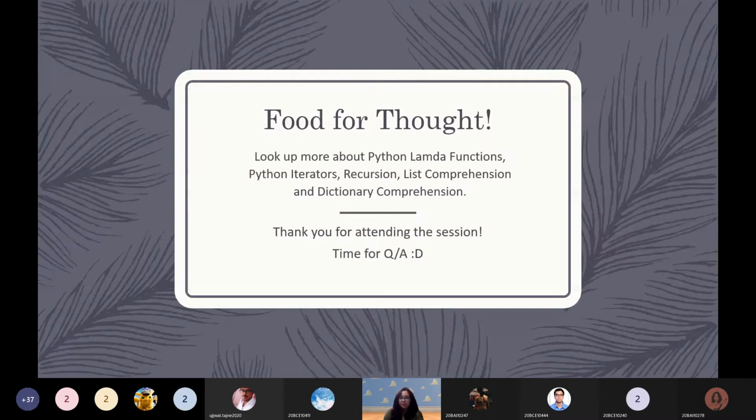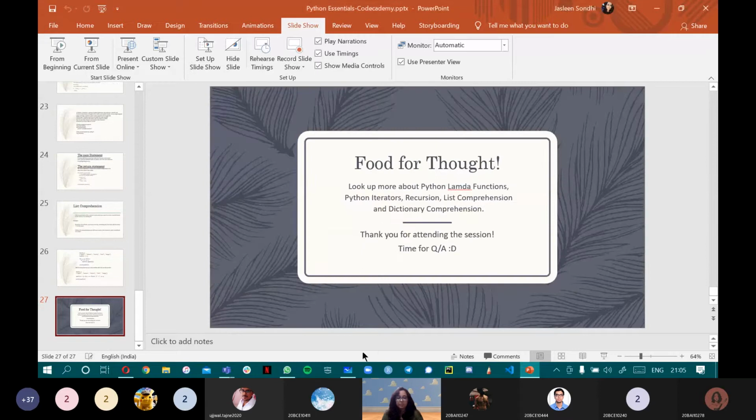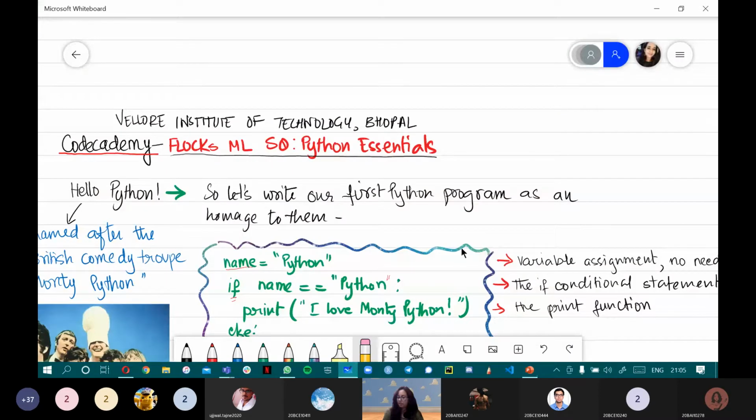Okay, so that brings me to my end of the presentation. As you can see, I had listed out list comprehension and dictionary comprehension as good topics to study after this session. So you can also look up more about it. But just to make this comprehension a little more clearer, I have a couple of examples. Let's quickly take a look at that and then we'll start with deep learning. If anyone has any doubts in the meantime, feel free to let me know.